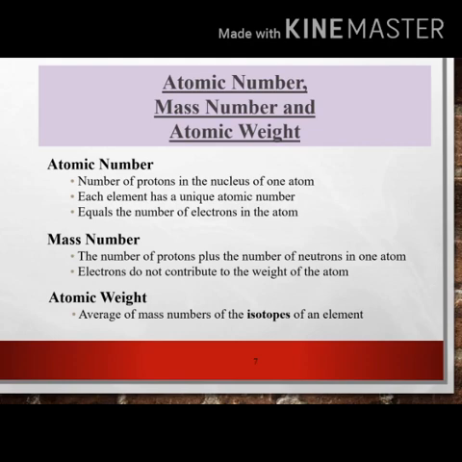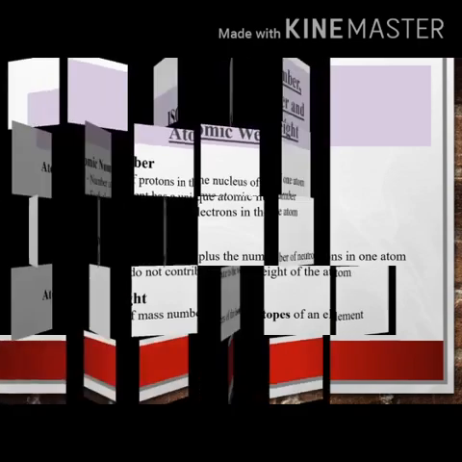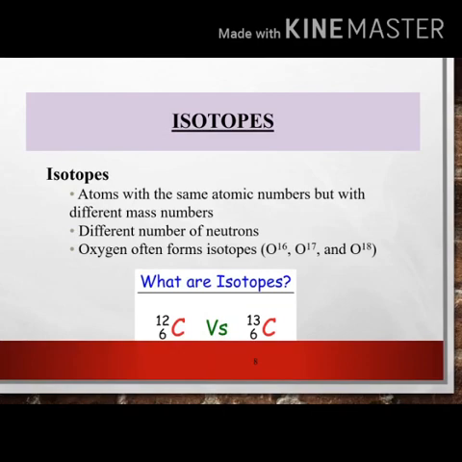Third, atomic weight is the average of the mass numbers of the isotopes of an element. What are isotopes? Isotopes are atoms with the same atomic number but a different mass number, that is, a different number of neutrons. For example, oxygen has atomic number 8 and atomic mass 16, that is the atom of oxygen. When the atomic mass is 17 and 18, O-17 and O-18, these are called isotopes of oxygen.